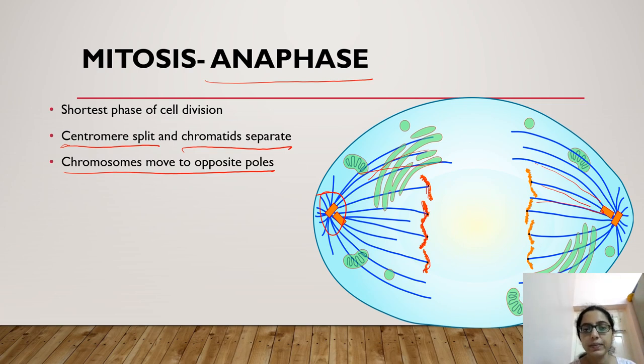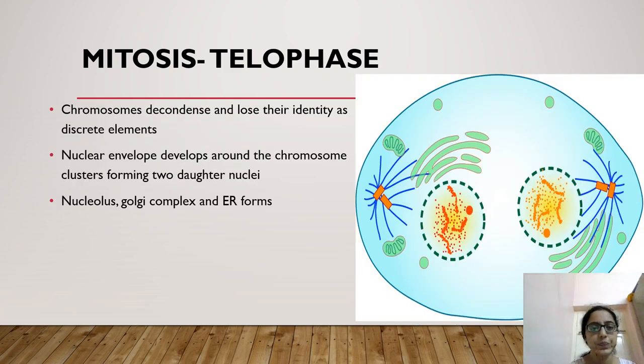Here you can see anaphase, the chromosomes are coming toward the poles of the cell. Telophase, the fourth phase, is the opposite of prophase, you can say. In prophase, the nuclear membrane disappeared and the cell organelles disappeared, but in telophase all this reappears.